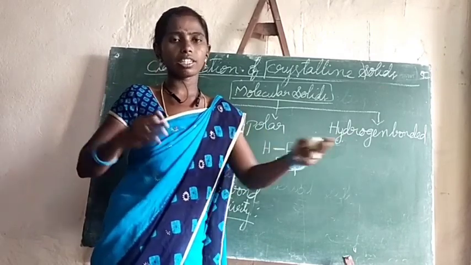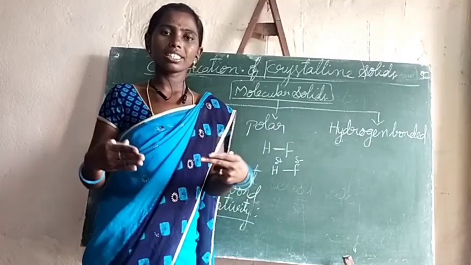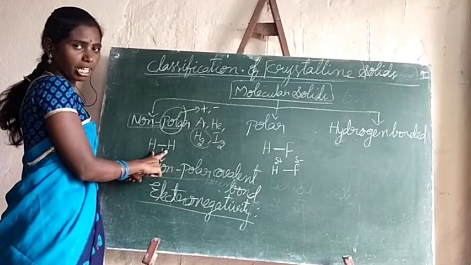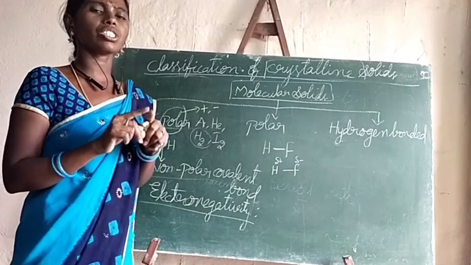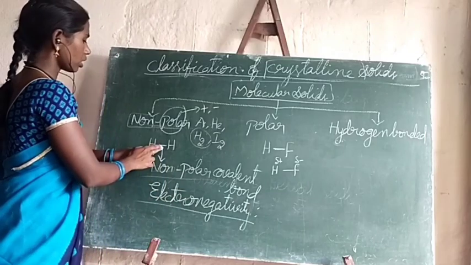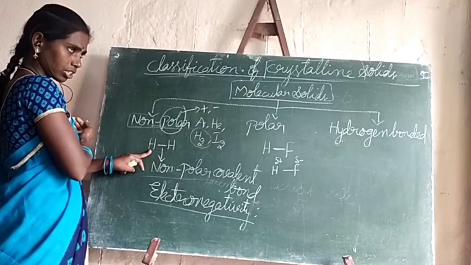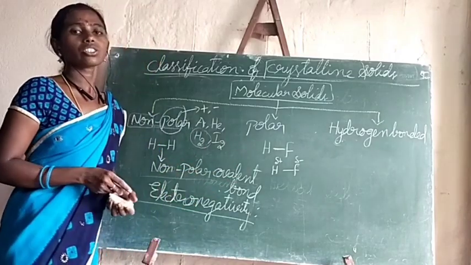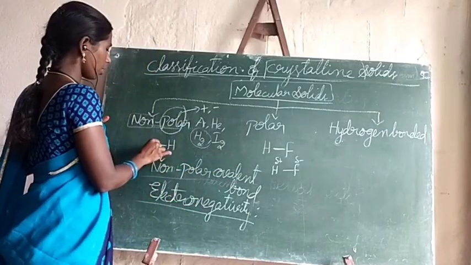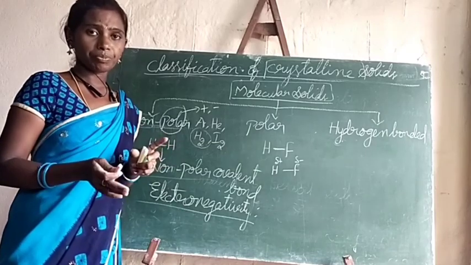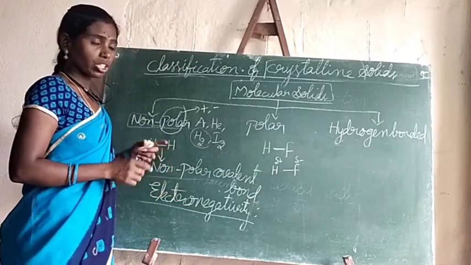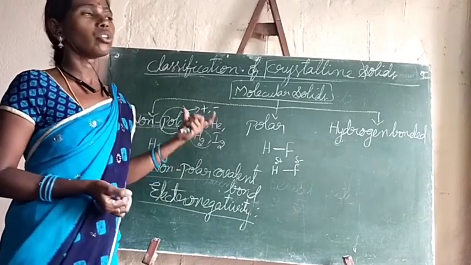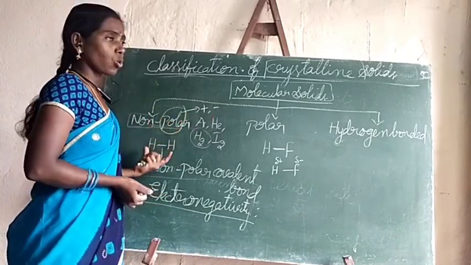It won't move either this side or this side, if both apply the same amount of force. In the same manner here, both have the same electronegativity. The electronegativity difference is 0. So this hydrogen won't push the electron towards itself, and in the same manner, this hydrogen also won't pull the electron towards itself. So the shared pair of electrons won't move towards any hydrogen. So there won't be formation of either positive or negative charge. So charge separation is not here.